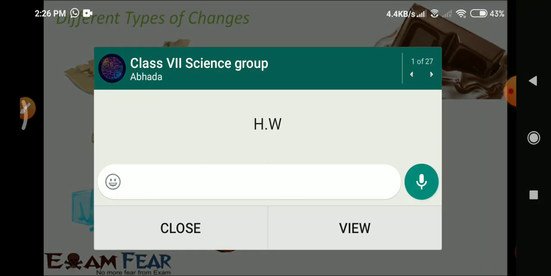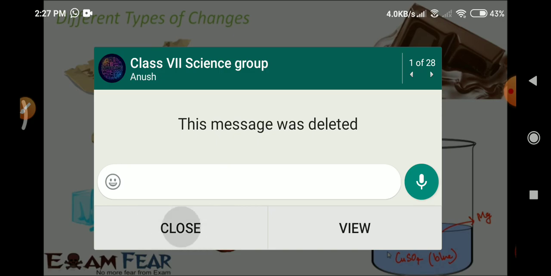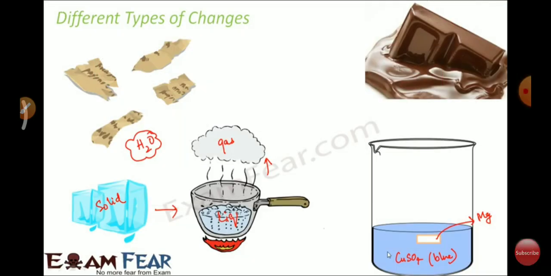Now, let's look at another example. Let us suppose you have a beaker, and inside that beaker you have a solution which is copper sulfate solution. This copper sulfate solution is bluish in color. Now, in this copper sulfate solution, we put some magnesium powder. What do you notice after some time? You see that after some time, the solution starts fading in color. So the solution gradually turns colorless or white.